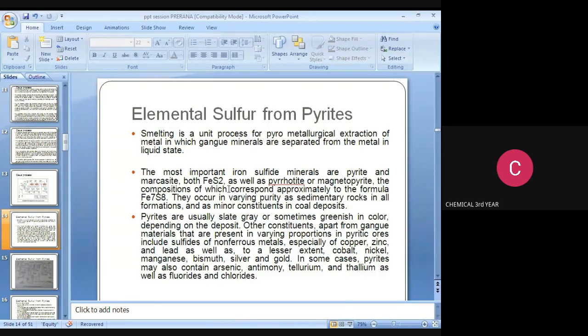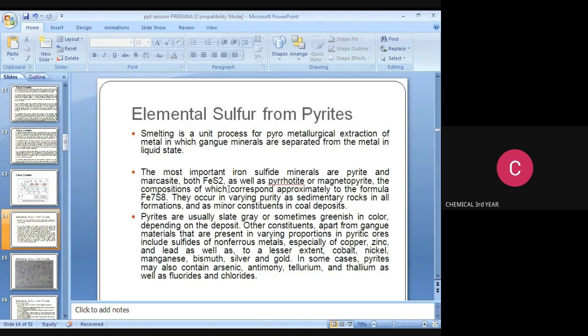Fe7S8. They occur in varying purity as sedimentary rock in all formations and as a minor constituent in coal deposits. Pyrites are usually slate gray or sometimes greenish in color, depending upon the deposit.